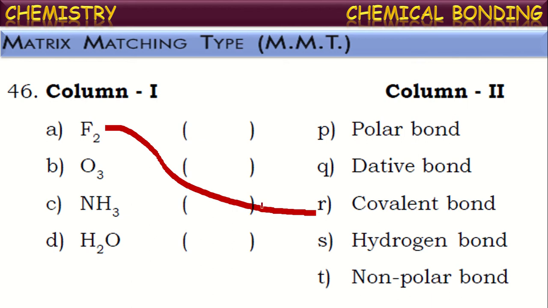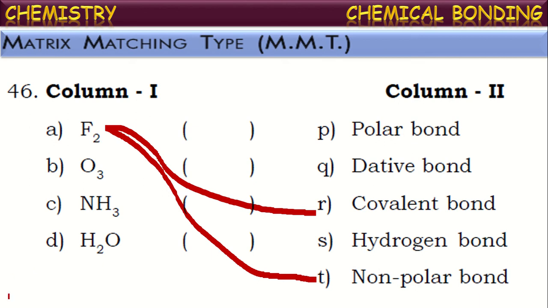And what kind of covalent bond is it? As both are atoms of the same element, they share the electron pair equally, and hence it results in the formation of a non-polar covalent bond, because the electronegativity of both the atoms is equal. So the electron pair will be shared equally between the atoms.